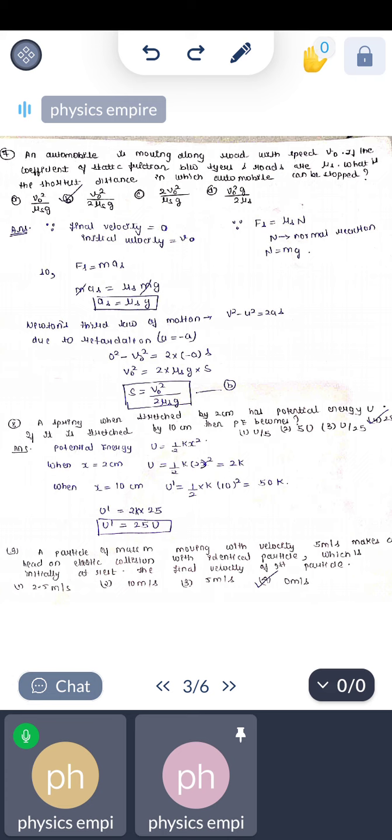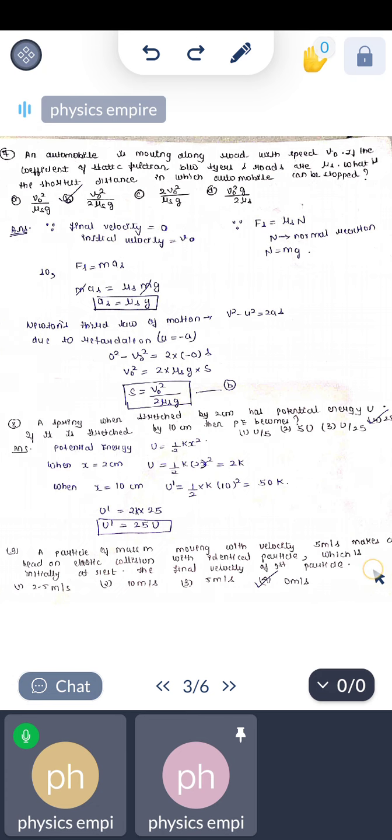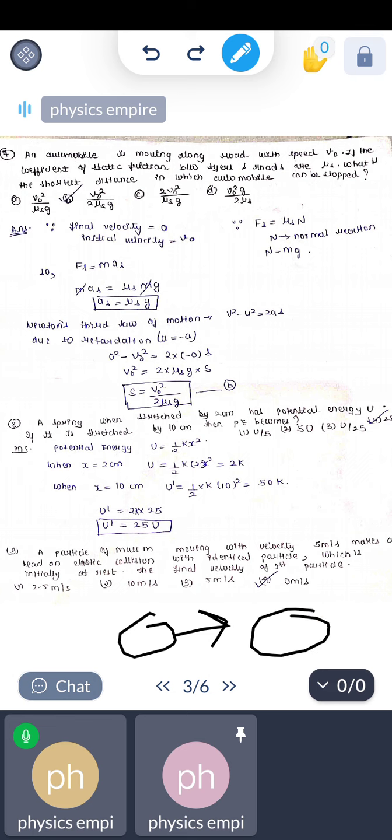A particle of mass m moving with velocity 5 meter per second makes a head-on collision with an identical particle which is initially at rest. The final velocity of the first particle will be? According to the question, there is a head-on collision. Head-on collision means an object is moving with some velocity and strikes an object which is initially at rest.